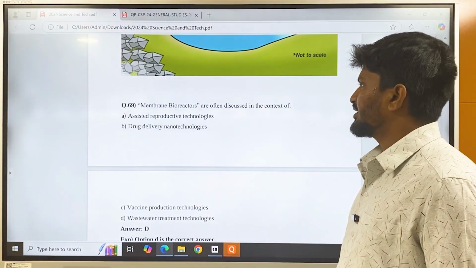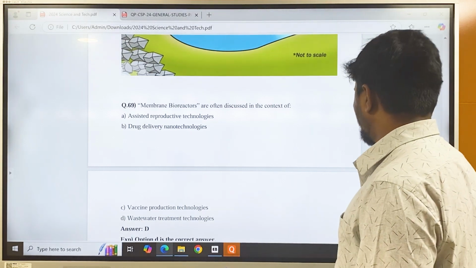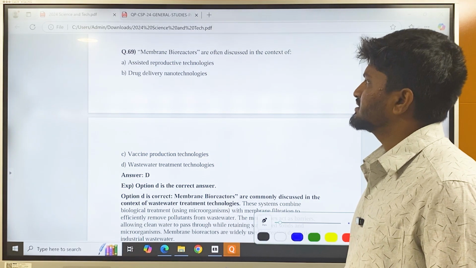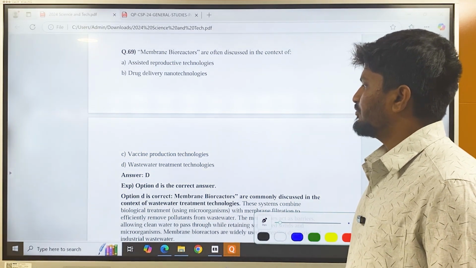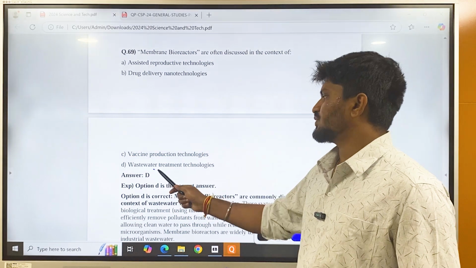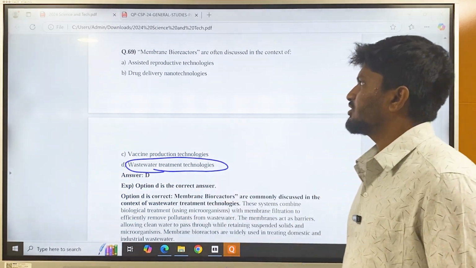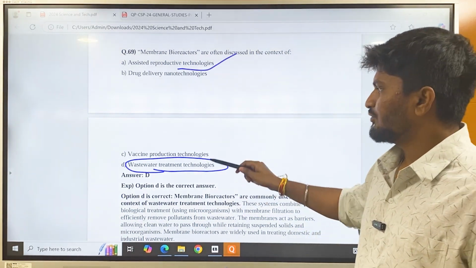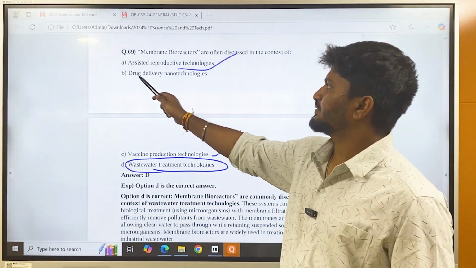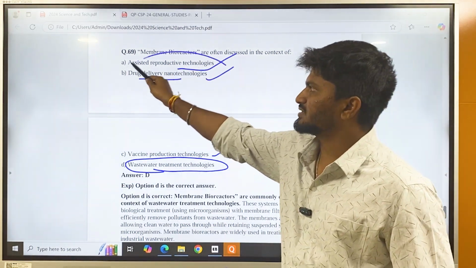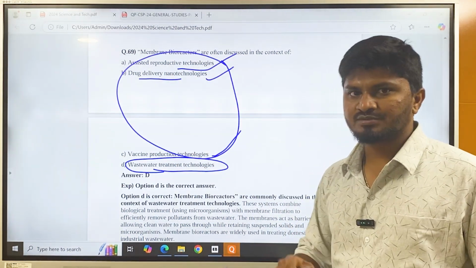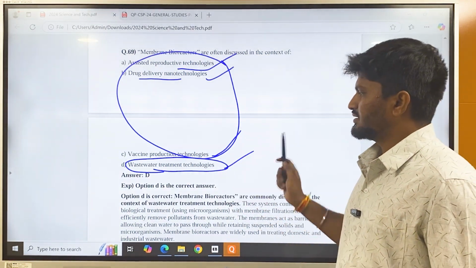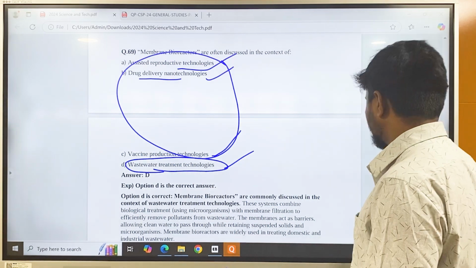And then membrane bioreactors are often discussed in the context of assisted reproductive technologies, drug delivery nanotechnologies, vaccine production technologies, and wastewater treatment technologies. Here you can observe the questions. Observe the options. Assisted reproductive technology deals with health, vaccine production technology deals with health, drug delivery nanotechnology deals with health. So all three options are similar to each other, and the only dissimilar option is wastewater treatment. So in such conditions, the option will be D, which is not similar to the others. So the correct answer here is D.